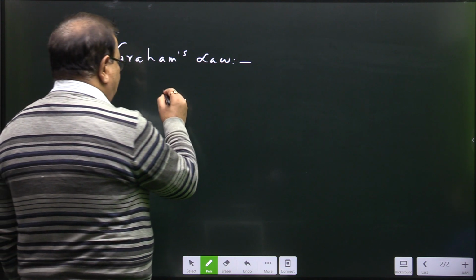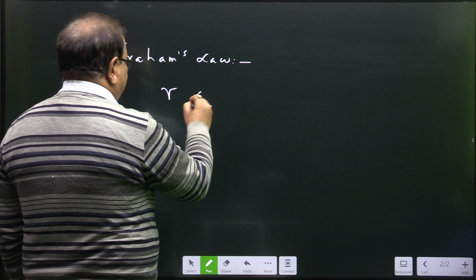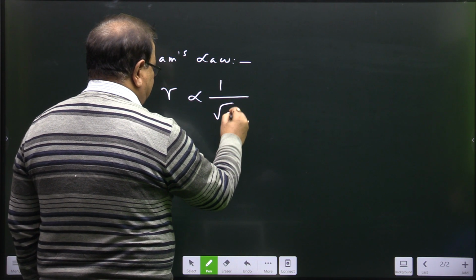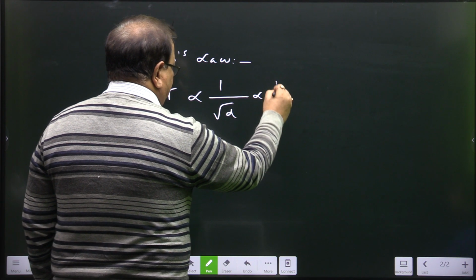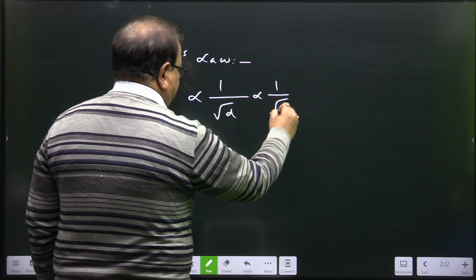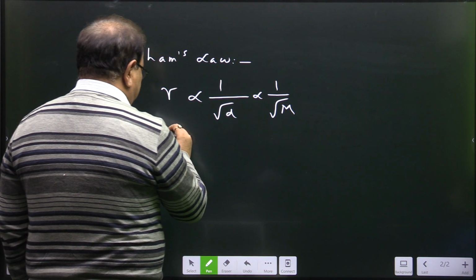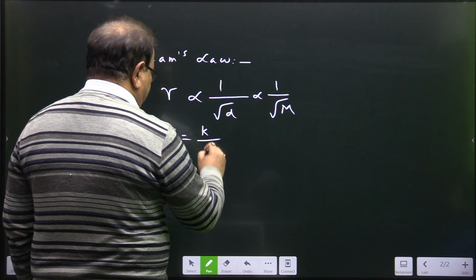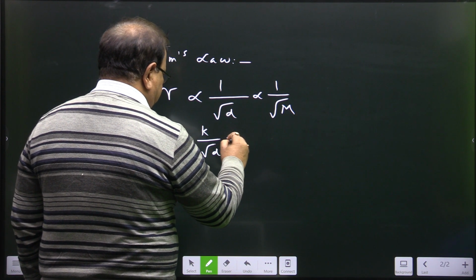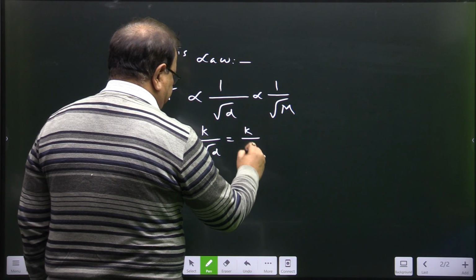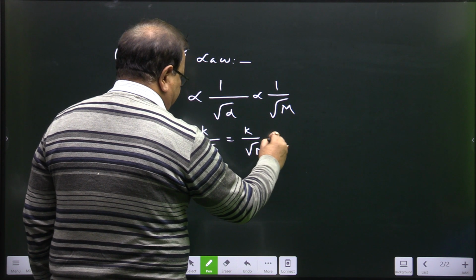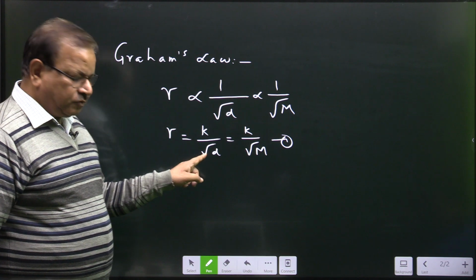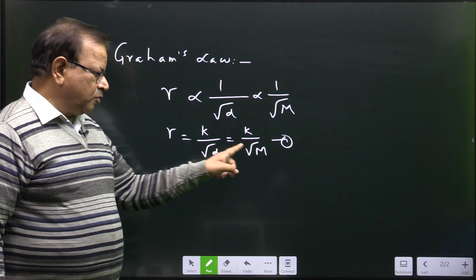Here R is the rate of diffusion. It is inversely proportional to the square root of density or the square root of the molecular mass of the gas. So R is equal to some constant K by root under d, or some constant K by root under M. Now it is quite clear that the rate of diffusion is inversely proportional to the square root of the density and the molar mass of the diffusing gas.